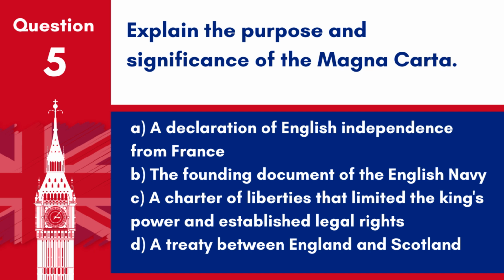Question 5. Explain the purpose and significance of the Magna Carta. A. A declaration of English independence from France. B. The founding document of the English Navy. C. A charter of liberties that limited the king's power and established legal rights. D. A treaty between England and Scotland. Answer C. A charter of liberties that limited the king's power and established legal rights. The Magna Carta, signed in 1215, is significant for laying the groundwork for future constitutional and parliamentary developments.